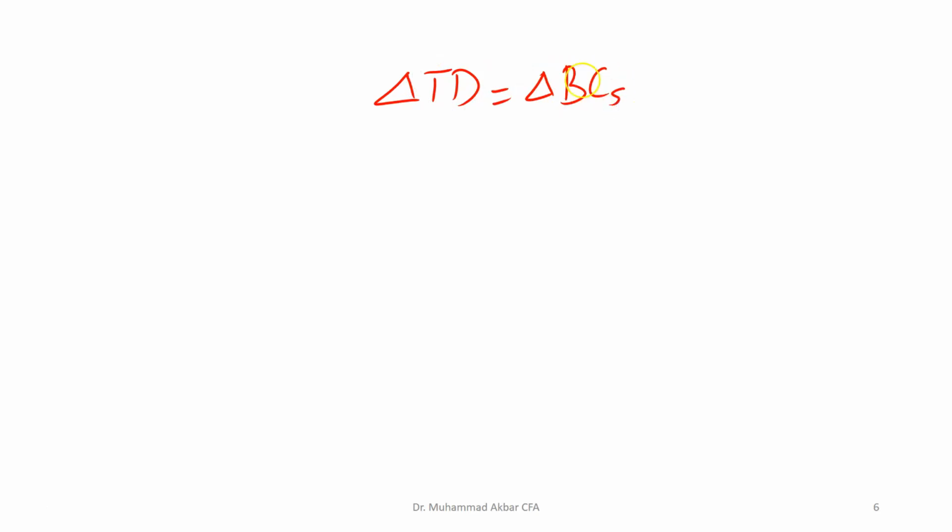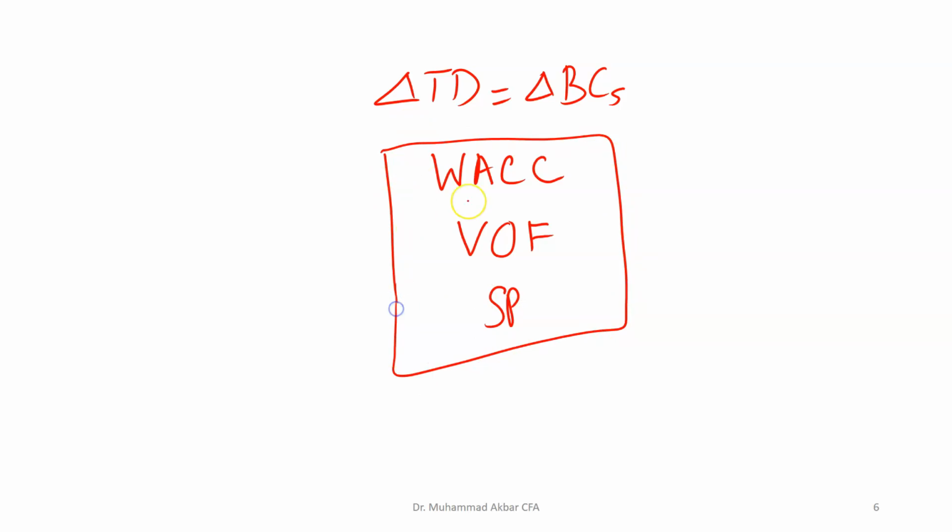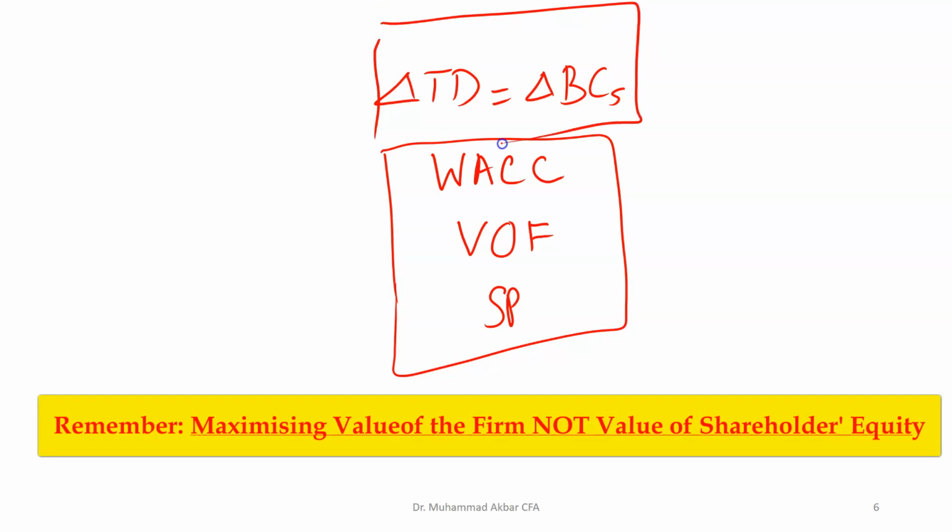However, we need a simple rule, and the simple rule is that the optimal capital structure minimizes the WACC, which also implies that the value of the firm will be maximum at the optimal capital structure, which also implies that the share price will be maximum at the optimal capital structure. We will verify these three numerically, and we will also have a look at this complex rule in our numerical example. So the optimal capital structure will minimize the WACC, maximize the value of the firm, and maximize the share price.